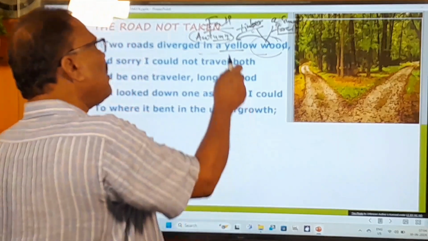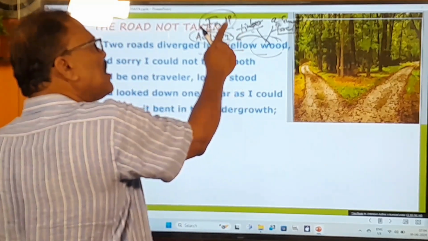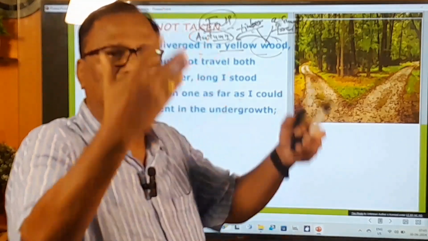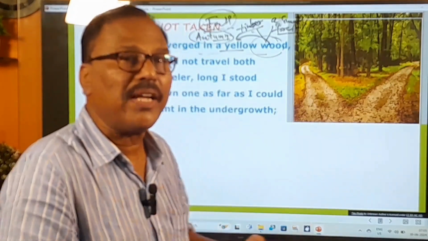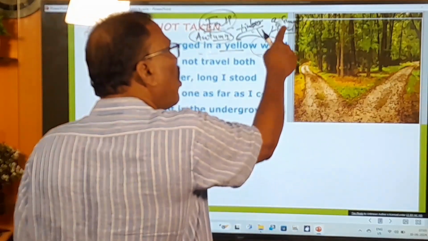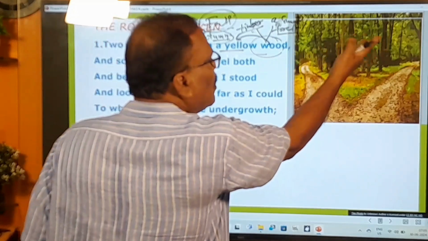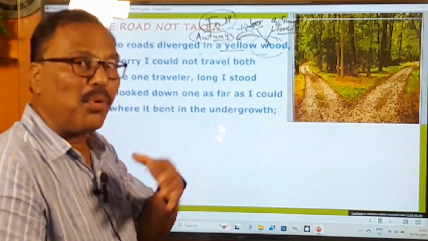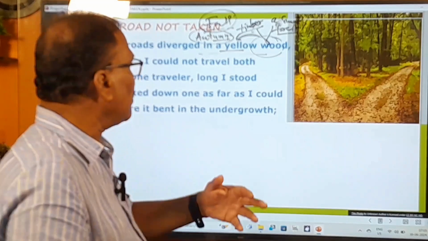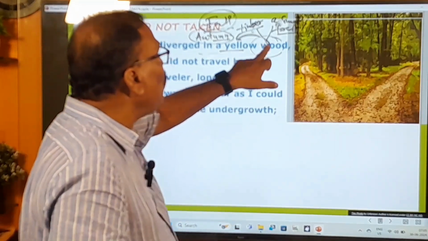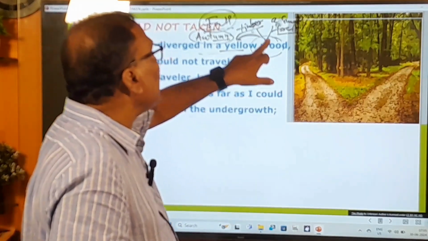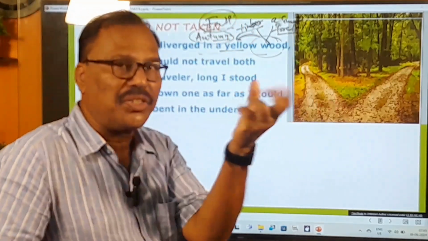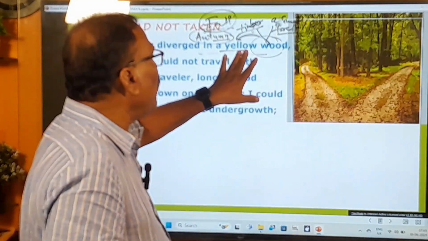So in the USA, during this season, almost all the trees turn yellow and start shedding their leaves. That's why the small forest in which you find all these trees turns yellow. And that's why the poet Robert Frost calls this wood a yellow wood. Yellow wood means wood that has turned yellow. పసుపు పచ్చగా మారినటువంటి ఆ చిట్టడవి. That is what the poet tells us here.